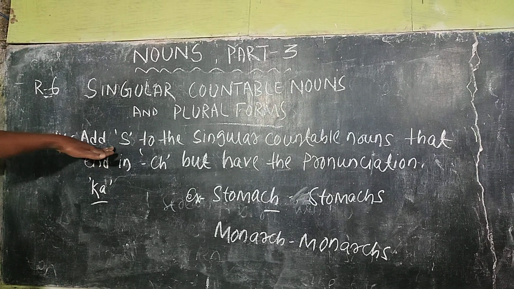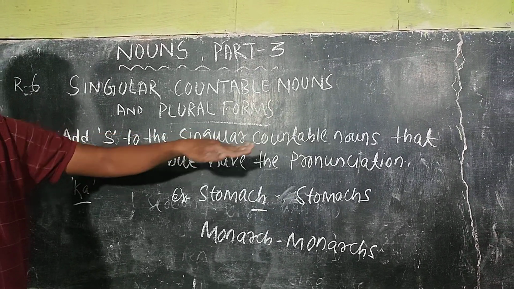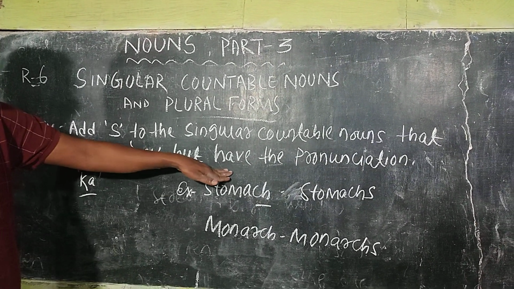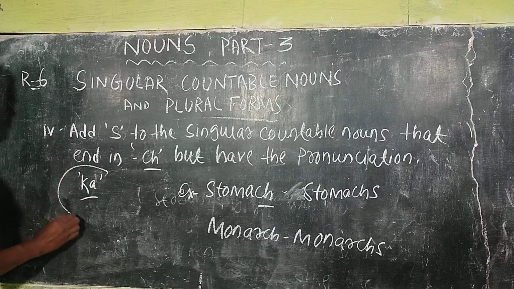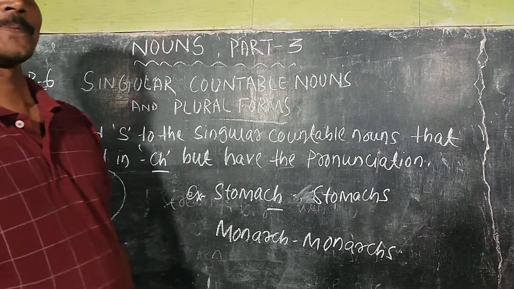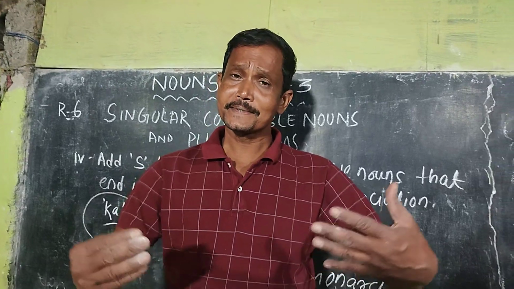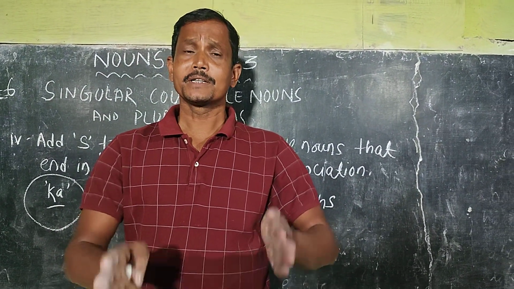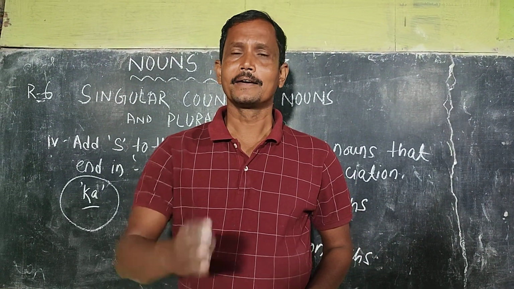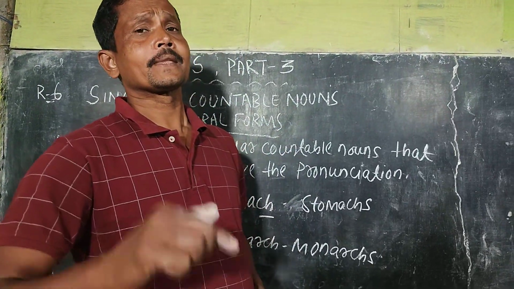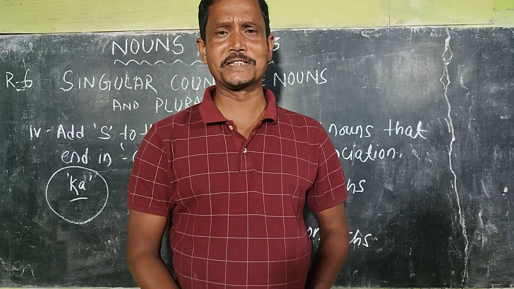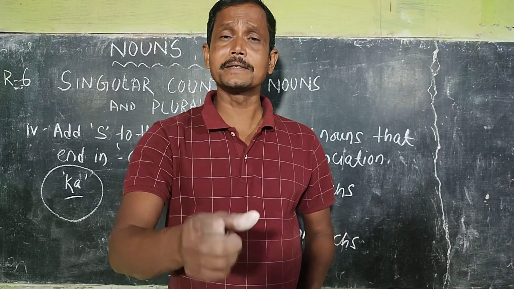Point four. Add s to the singular countable nouns that end in ch but have the pronunciation of k. If we want to turn these types of singular countable nouns into plural, we have to add simply s.